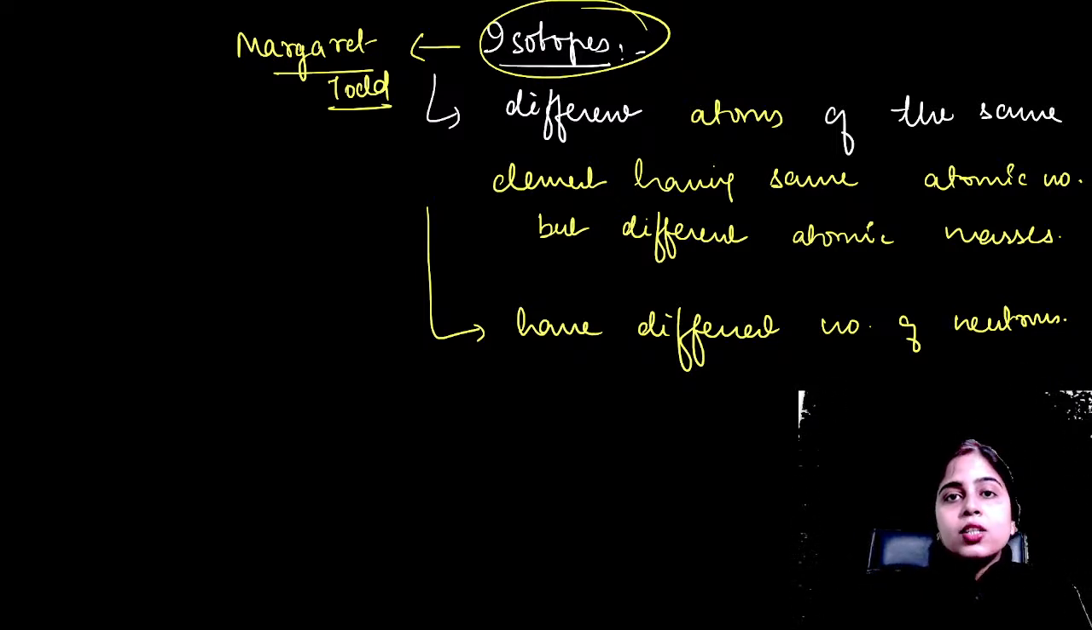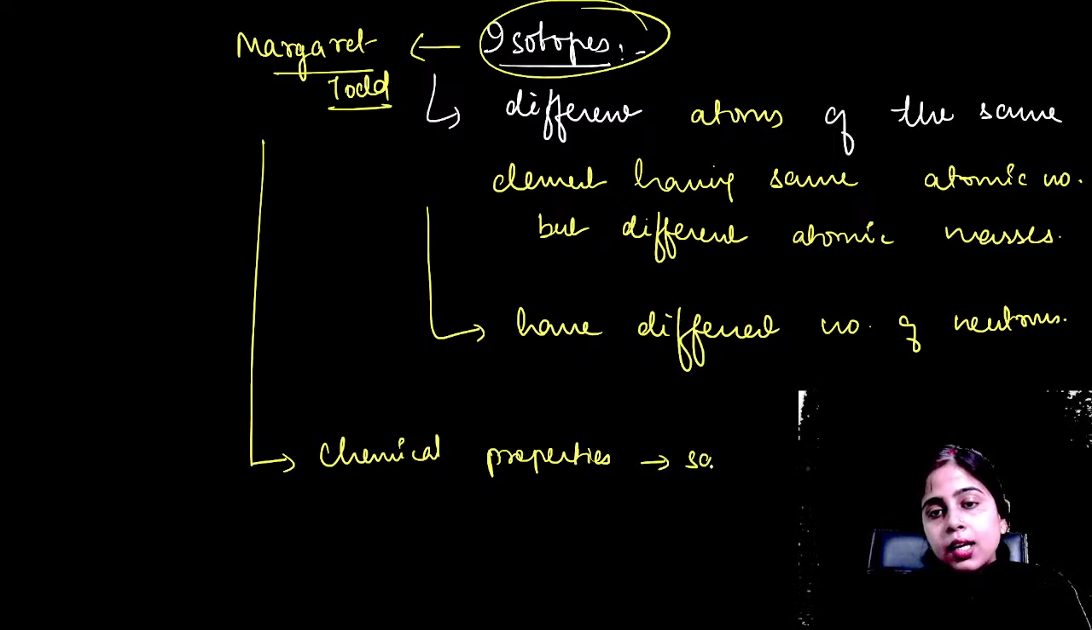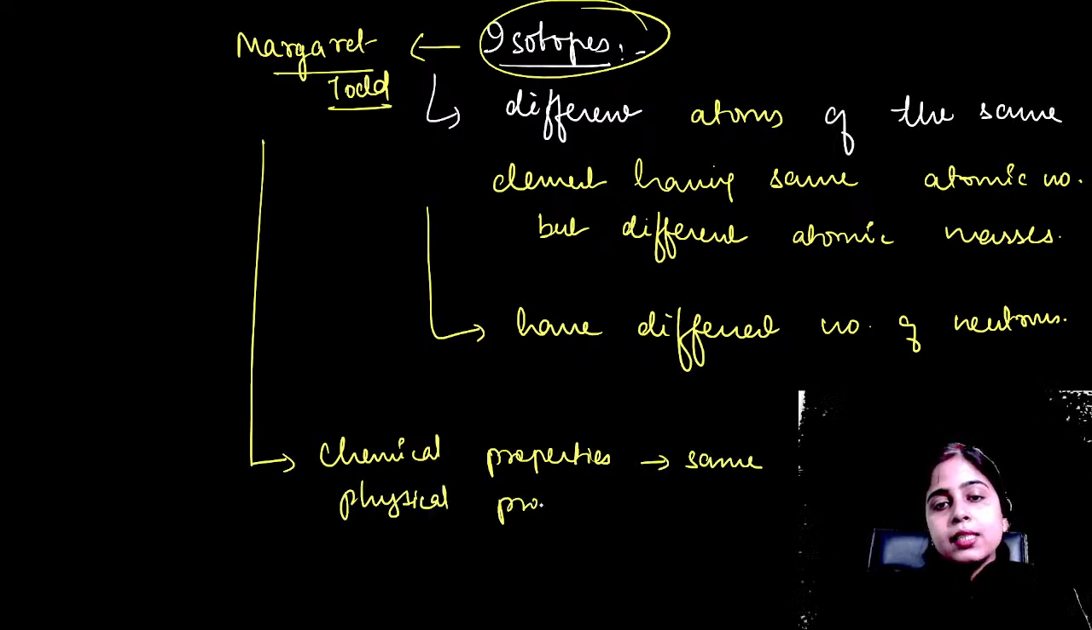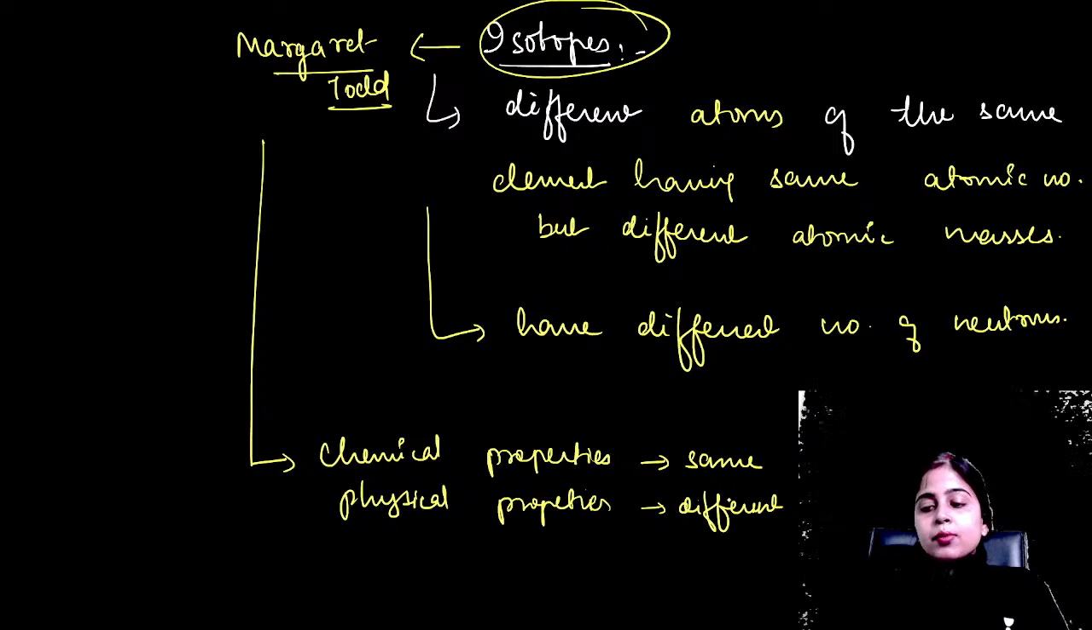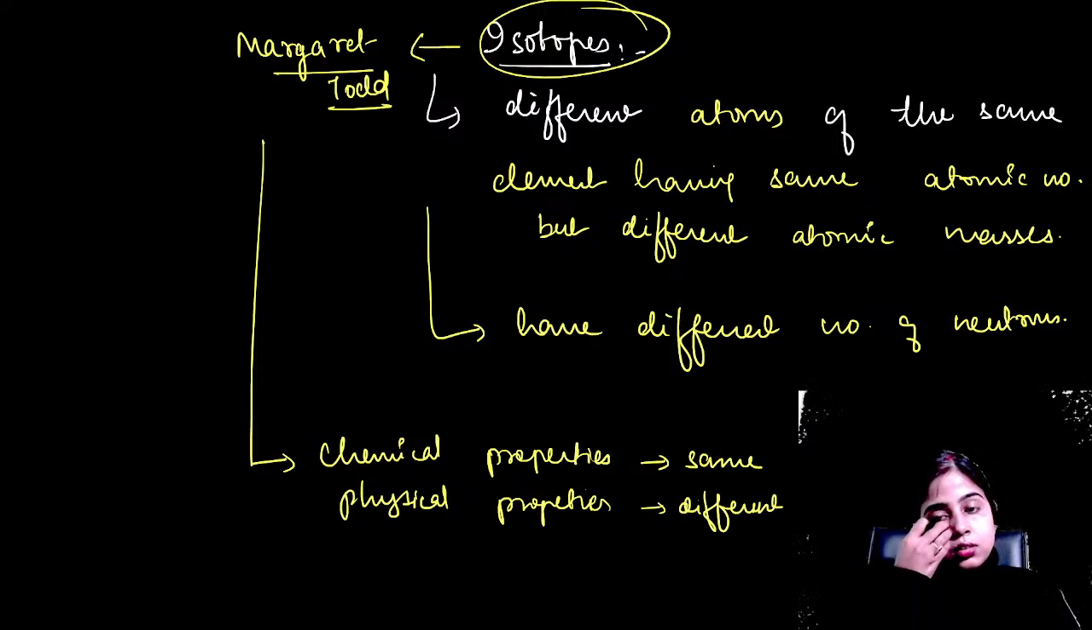Okay. So isotopes, chemical properties are same. Isotopes have same chemical properties. Okay, chemical properties same, but physical property is different. Why physical property is different and why chemical property is same? Can anyone tell me? Sorry, I said it in reverse. Isotopes have same chemical properties and different physical properties.